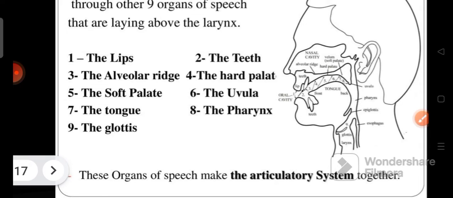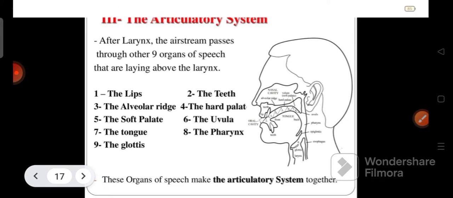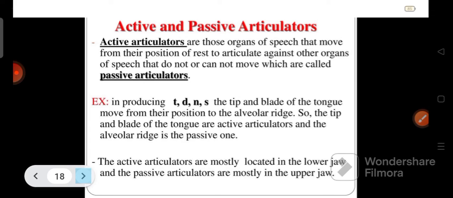The organs of speech together make up the articulatory system. There are 9 organs, the lips, the teeth, etc. Let's try to understand active articulators and passive articulators. So what does it mean? Active articulators are those organs of speech that move from their position of rest to articulate against other organs of speech that do not or cannot move, which are called passive articulators.